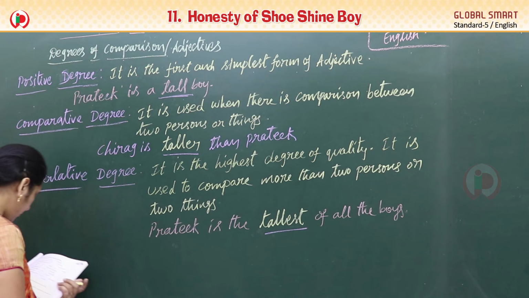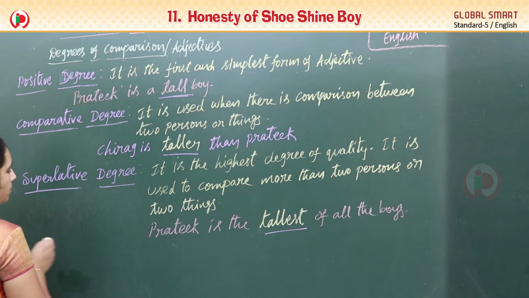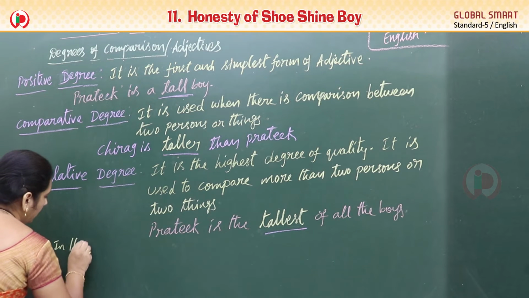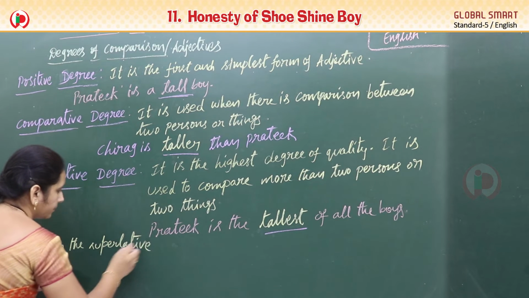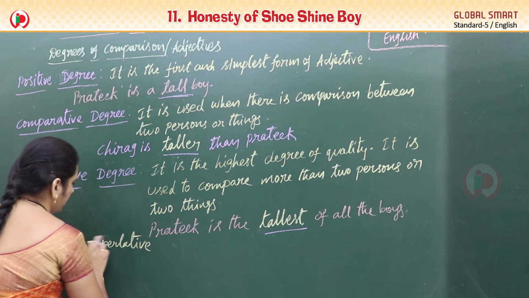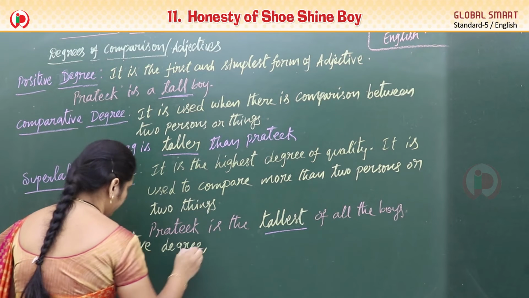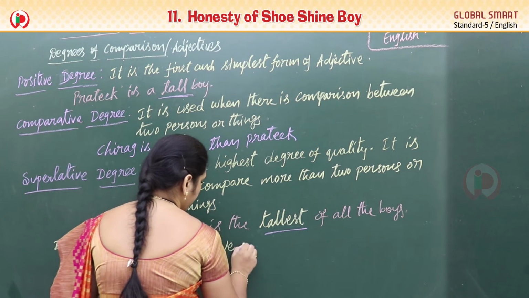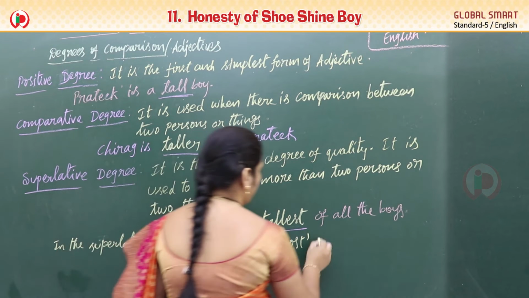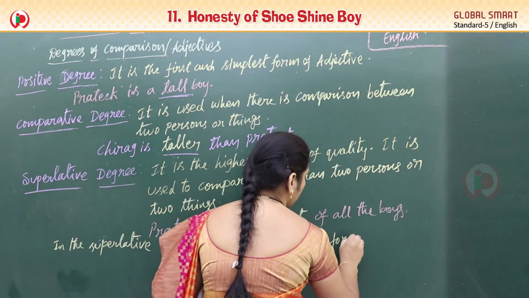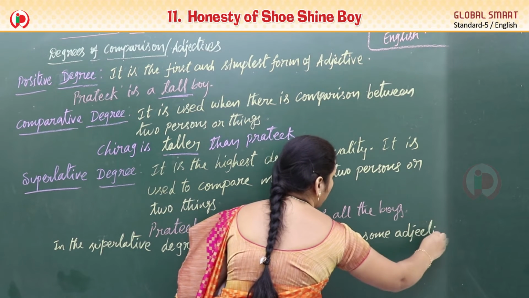So, some of the words we can write in the superlative degree. In the superlative degree, we use the word most before some kind of adjectives.